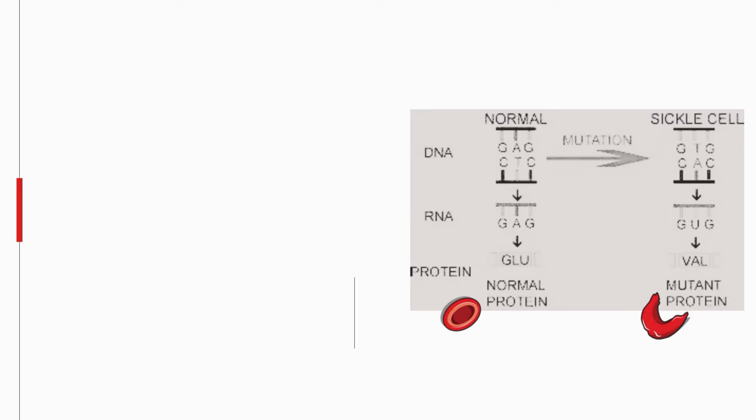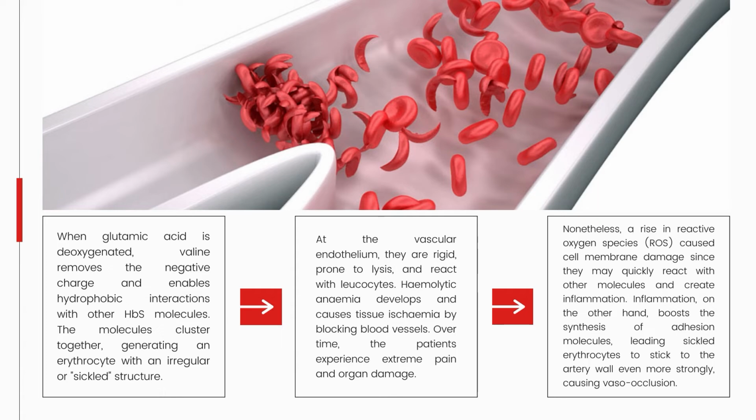When the negatively charged glutamic acid is eliminated, electrophoretic mobility is also affected, and the oxygenated valine enhances hydrophobic contact with other sickle hemoglobin molecules. As a result, sickle hemoglobin molecules cluster in large numbers in the erythrocyte, generating hemoglobin polymers that affect the architecture of the red blood cell, a condition known as sickling.